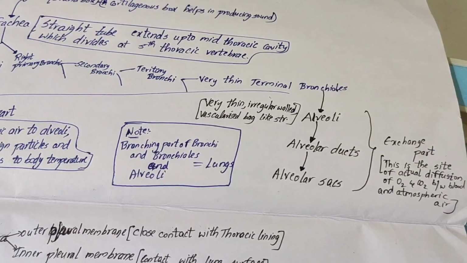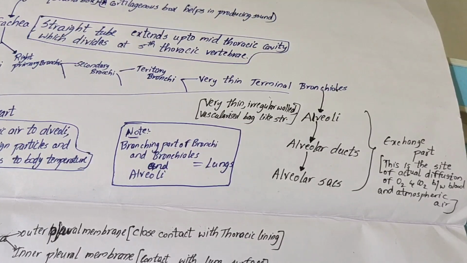Coming to the exchange part. The exchange part is the site where the actual diffusion of O2 and CO2 between blood and atmospheric air takes place. This is what the exchange part does. And then next, according to NCERT, the branches of bronchi and bronchioles and alveoli, all of these combine and form the lungs. Okay, this is a very important point which is in NCERT. This is how the human respiratory system is.